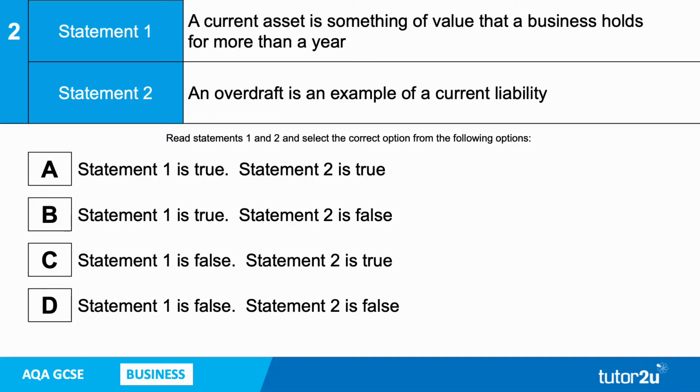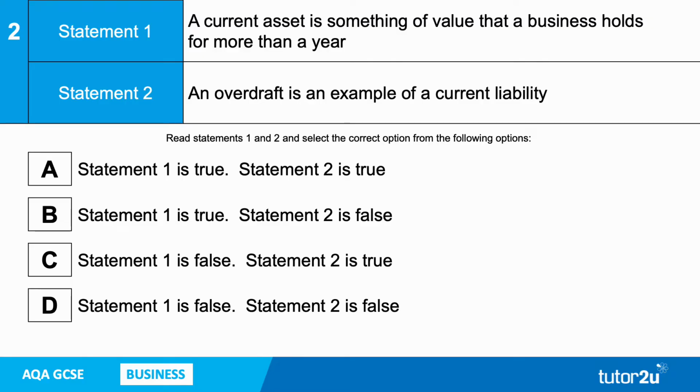Here's another 2-statement MCQ. Statement 1, a current asset is something of value that a business holds for more than a year. And statement 2, an overdraft is an example of a current liability. Do we think those statements are true or false? As before, if we think they're both true, choose option A. If you think that statement 1 is true but statement 2 isn't, go for B. Alternatively, if you think that statement 1 is false but statement 2 is true, go for C. And lastly, both false, it's option D. What do you think is the correct answer?